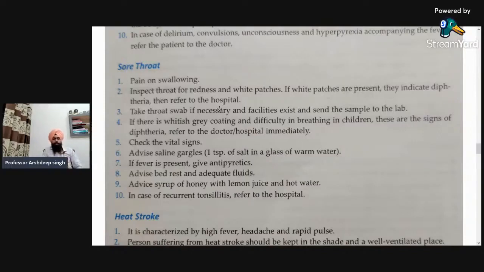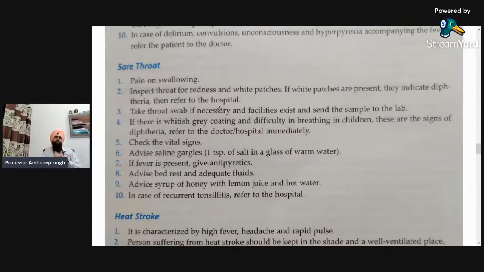Next, if there is a whitish gray coating and difficulty in breathing in children, these are signs of diphtheria. So if a sore throat is present, in each and every minor ailment, if the symptoms are mild, then these are minor ailments. But if they are accompanied by some chronic symptoms, then they are associated with one or more chronic diseases, like in the sore throat, it can be associated with diphtheria.